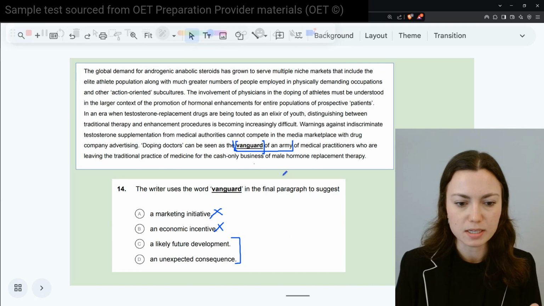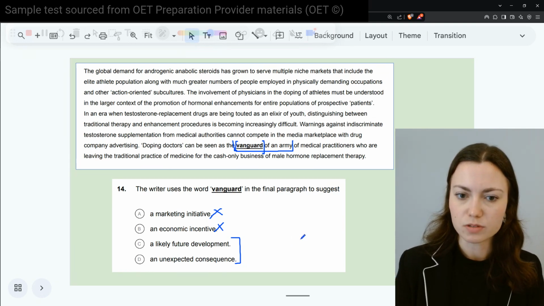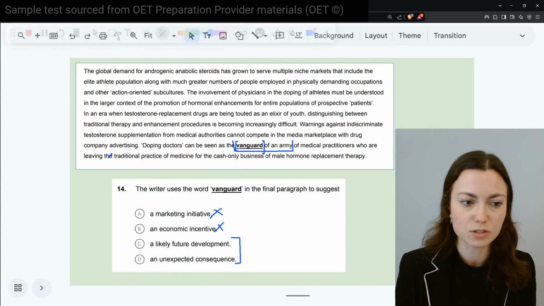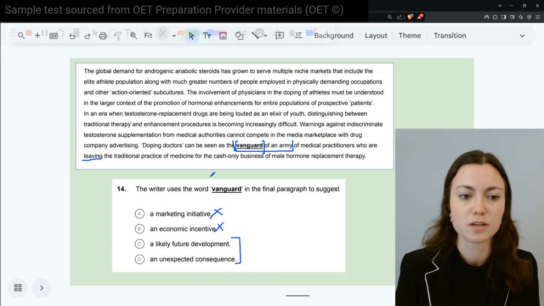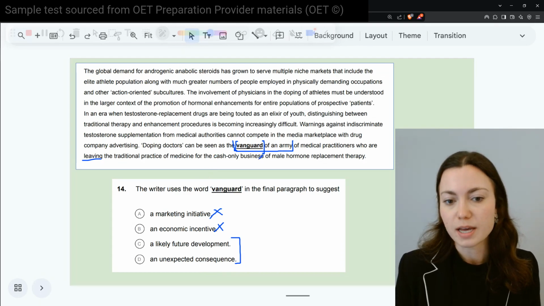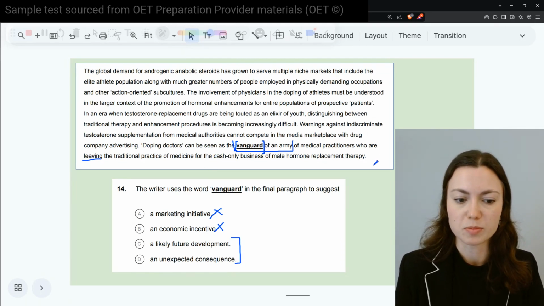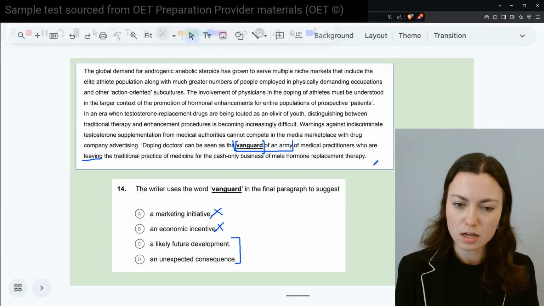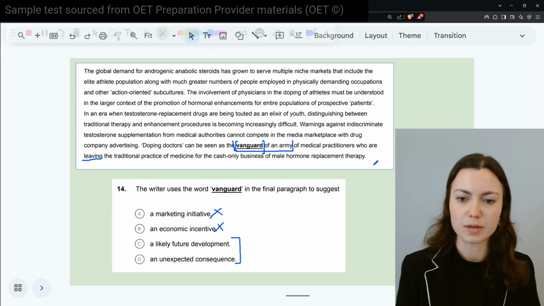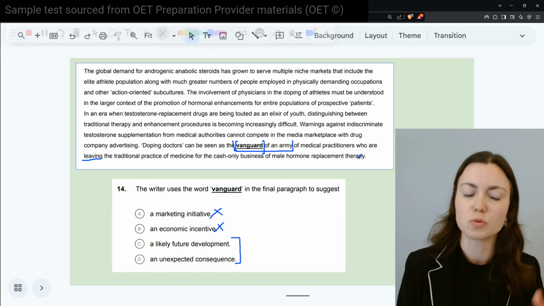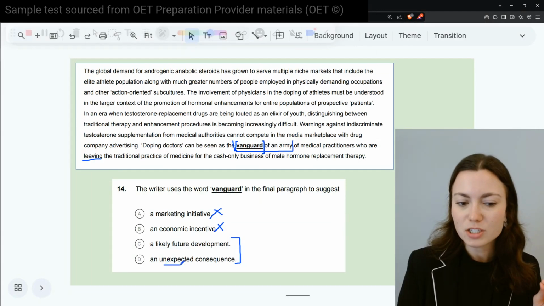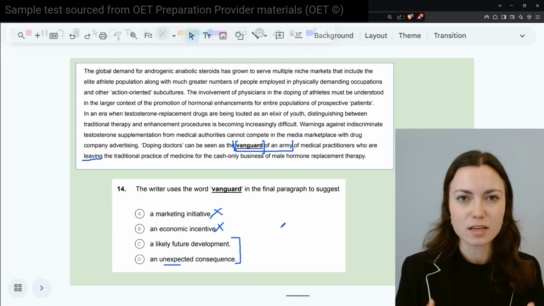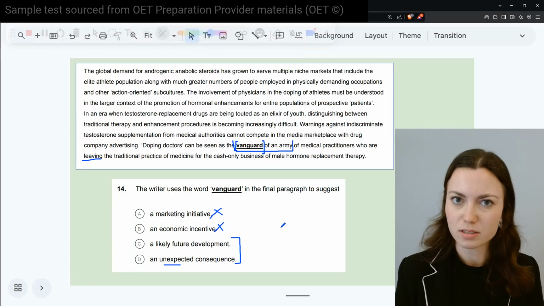Doping doctors can be seen as the likely future development of an army of medical practitioners who are leaving the traditional practice of medicine for the cash-only business of male hormone replacement therapy. Or doping doctors can be seen as the unexpected consequence of an army of medical practitioners who are leaving. So my question really comes down to, is this actually an unexpected result?